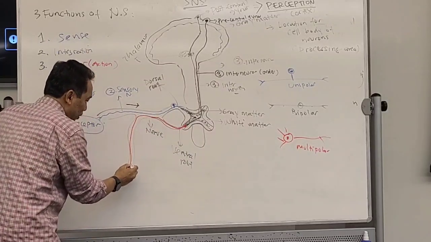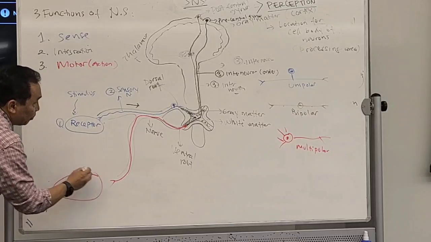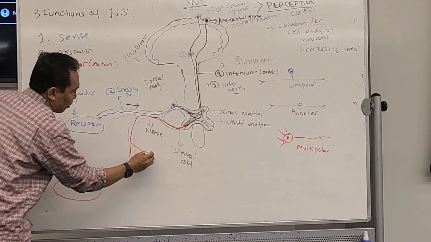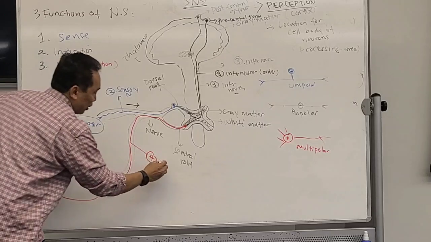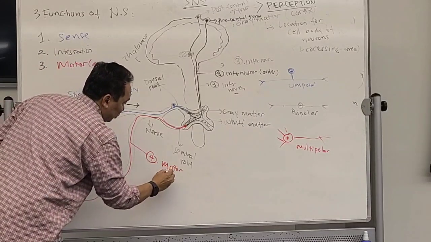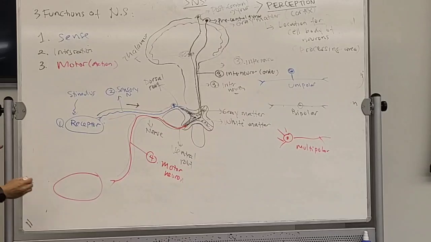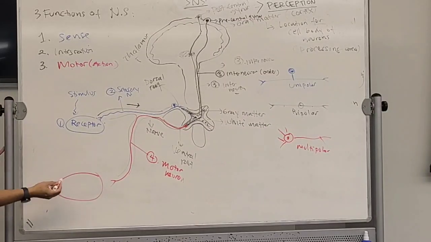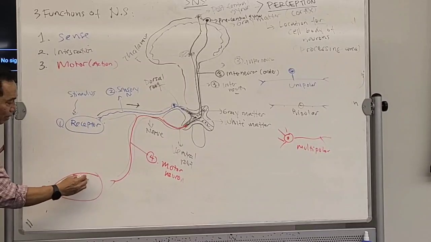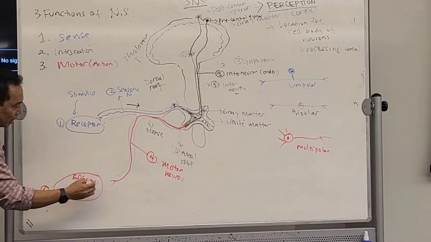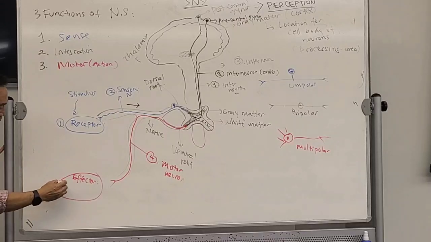This is going to be number 4. What do you call it? Motor neuron. And then number 5 will be here. What do you call that? Effector, but for the SNS, only one effector: skeletal muscle.